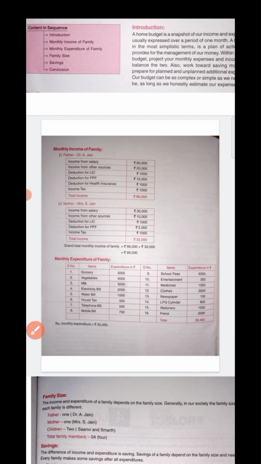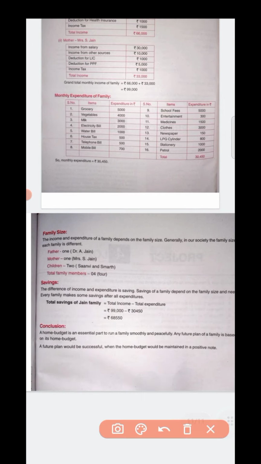And after that, whatever savings come, that savings will be written here. So all this content will change, but the other written parts will be the same. And if you still have any confusion, then you can text me, children.